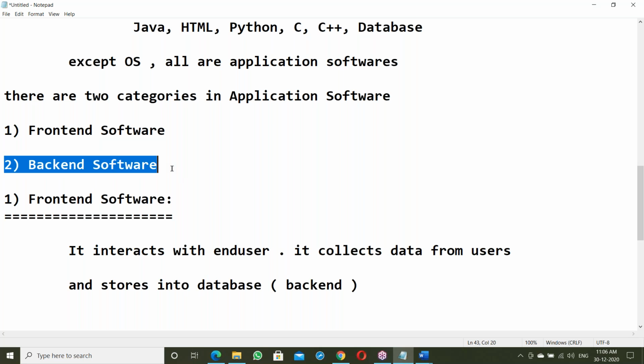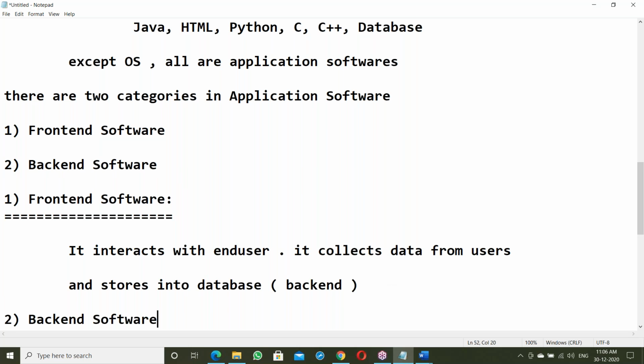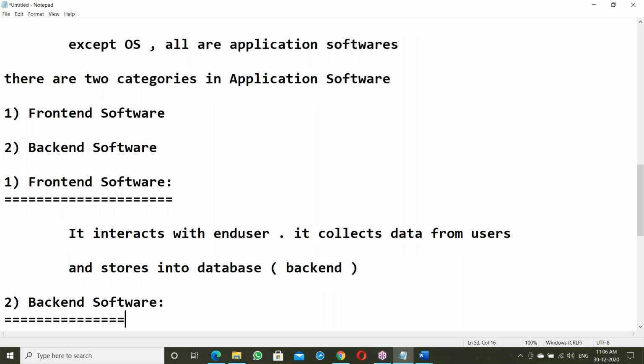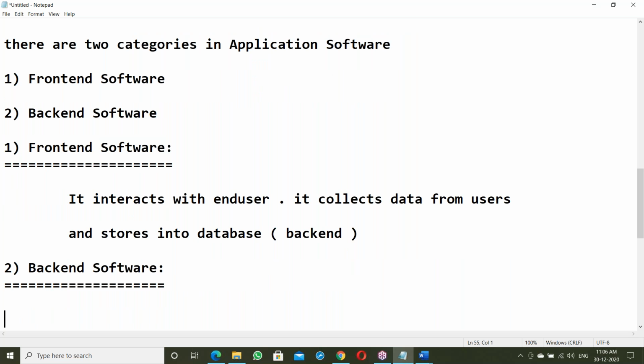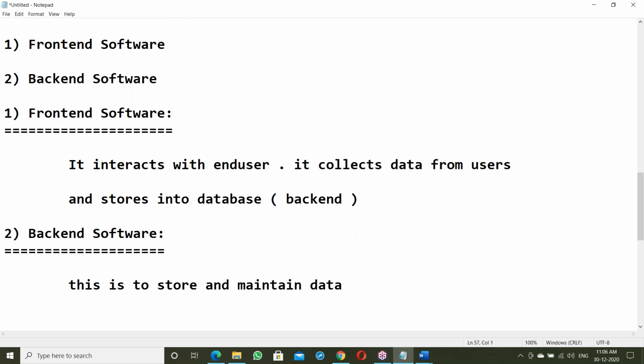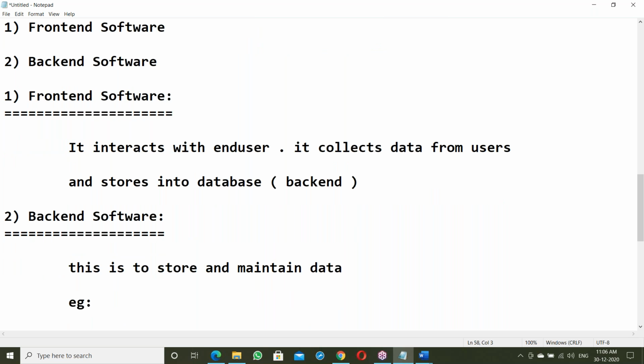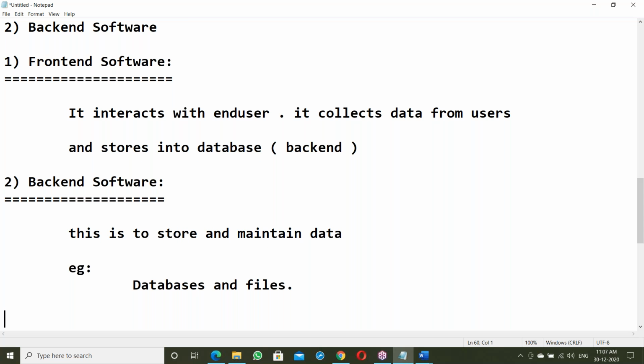Next, what is backend here? Backend is to store data. Front end collects data, backend stores data. Backend software is to store and maintain data. Examples of backend are databases and files. Databases and files come under this category here.